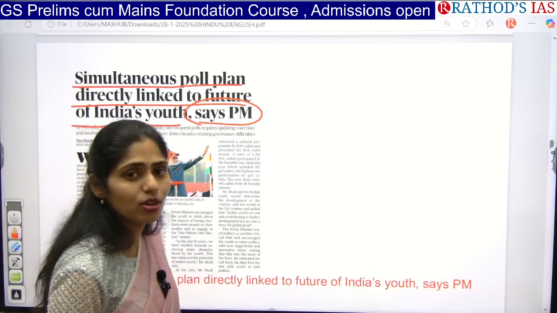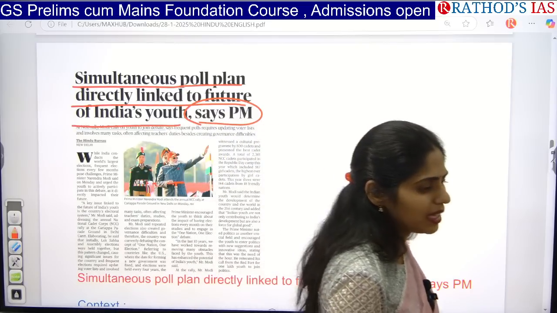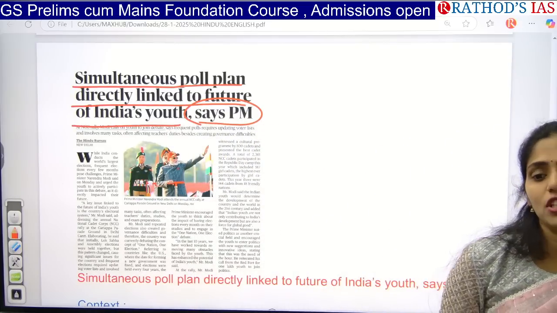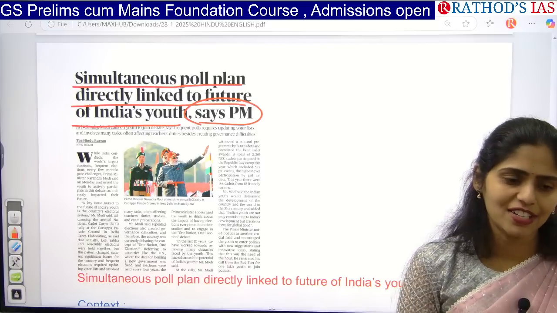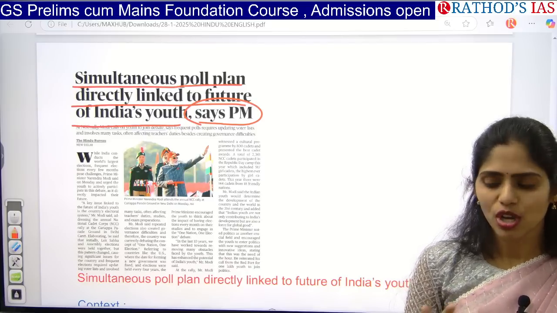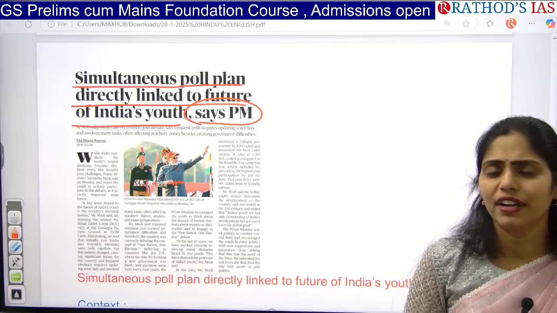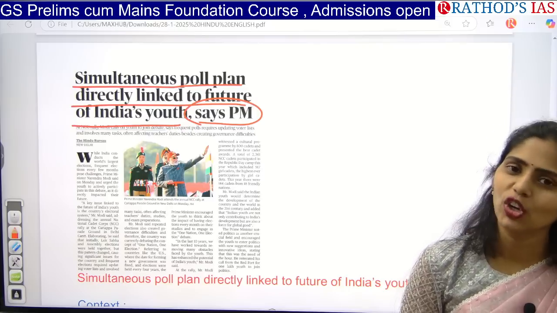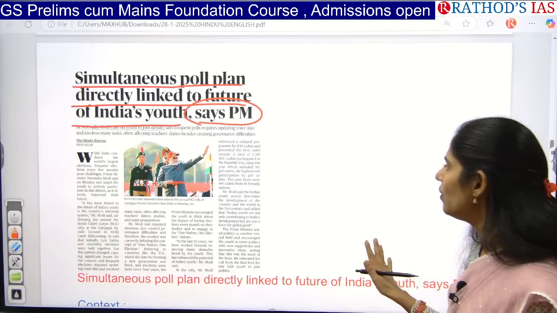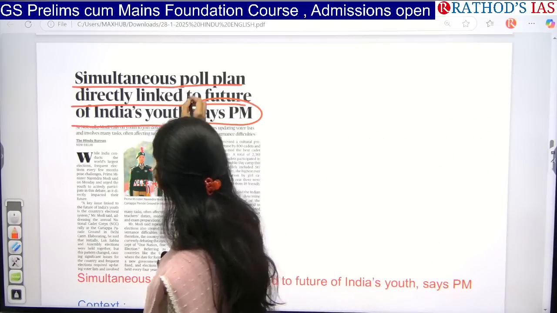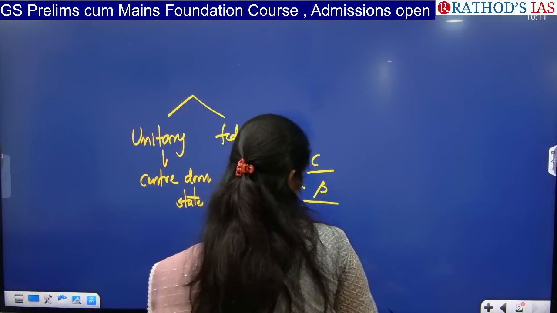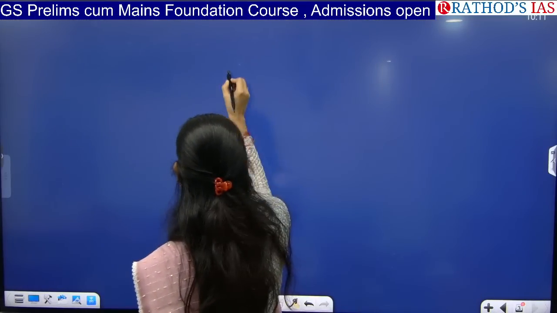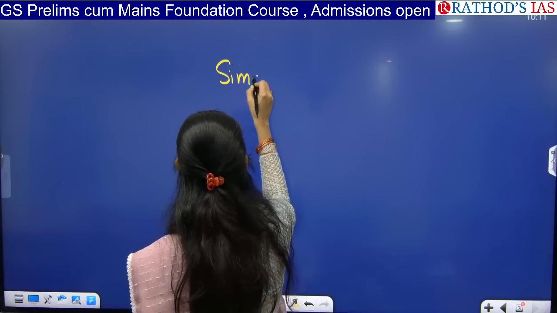You should also follow Mann Ki Baat. Every month our Prime Minister addresses the citizens of India through Mann Ki Baat. At that time he tells about challenges, what programs they are doing, and how they are contributing to the development of the country. So try to follow Mann Ki Baat on All India Radio. Now let us see this article in detail. The keyword here is simultaneous poll. Poll is nothing but election. It is talking about simultaneous.